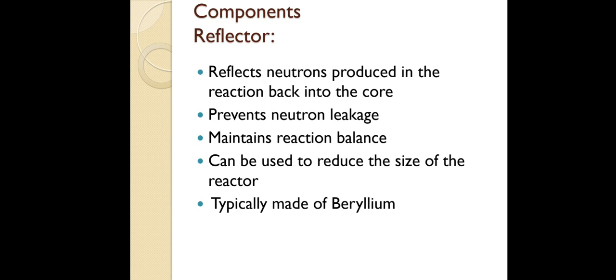We don't want to reflect all 3 neutrons. If you reflect all 3 neutrons, the chain reaction will be initiated again. Then imagine how many times it will react with the uranium 235. So you need to control that. At the same time it prevents neutron leakage and maintains the balance inside the reactor. And by using a reflector you can minimize the size of the reactor. What material are we using? Beryllium.